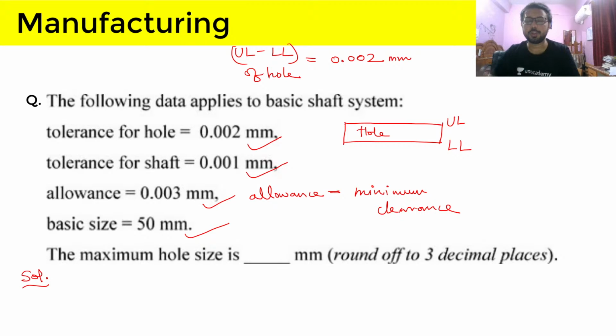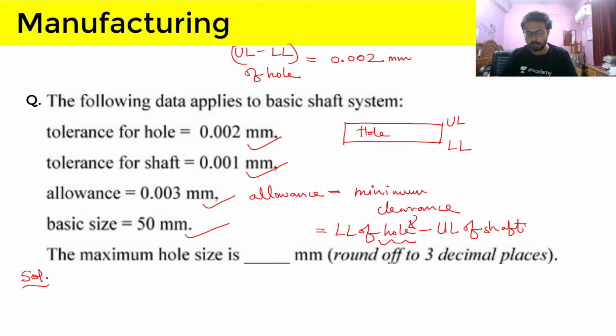And for clearance, we always do hole size minus shaft size. So minimum clearance means lower limit of hole. Again, hole is coming first in clearance. Remember this. This is a little thing that you can just remember, because that's how clearance fit can be obtained. And upper limit of shaft. So after doing this, we can get the minimum clearance or allowance. So minimum clearance will be lower limit of hole minus upper limit of shaft.